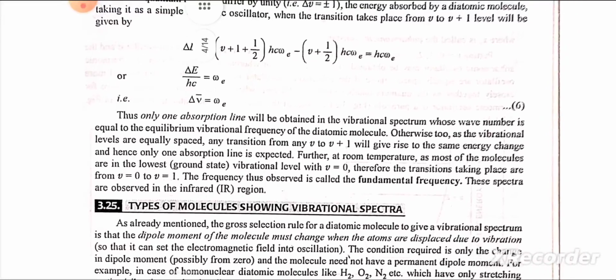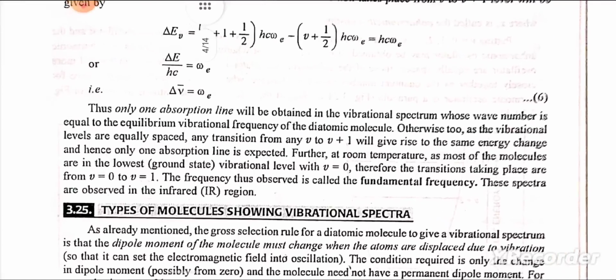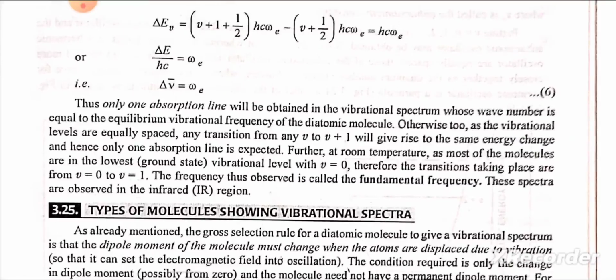The only absorption line will be obtained in the vibrational spectrum whose wave number is equal to the equilibrium vibrational frequency of the diatomic molecule. Otherwise too, as the vibrational levels are equally spaced, any transition from v to v plus 1 will give rise to the same energy change, and hence only one absorption line is expected. Further, at room temperature, as most of the molecules are in the lowest ground state vibrational level with v is equal to 0, the transitions taking place are from v is equal to 0 to v is equal to 1. The frequency thus observed is called the fundamental frequency. These spectra are observed in the infrared IR region.